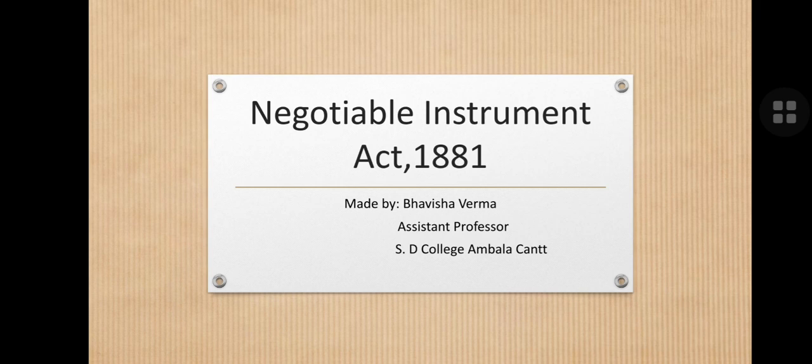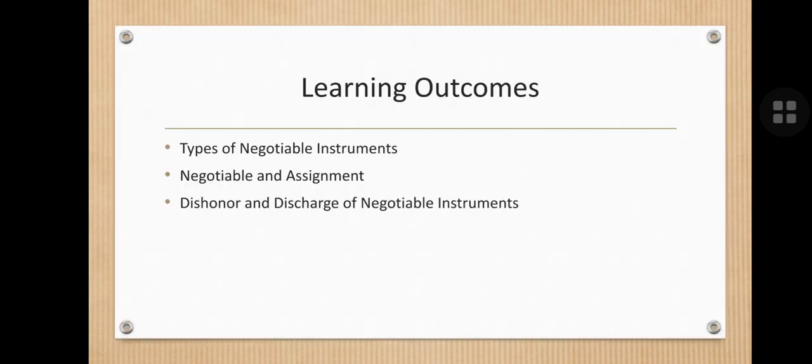The topic of today is from legal aspects of business, that is the Negotiable Instrument Act 1881. The learning outcomes of this session are types of negotiable instrument, negotiable and assignment, dishonor and discharge of negotiable instrument.